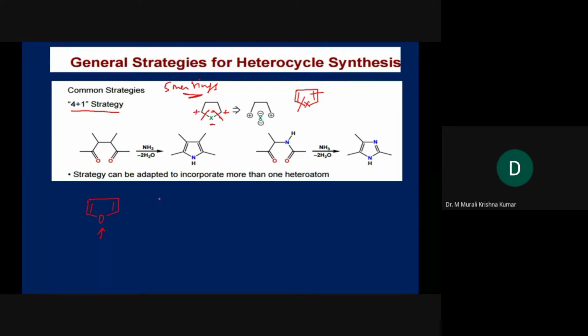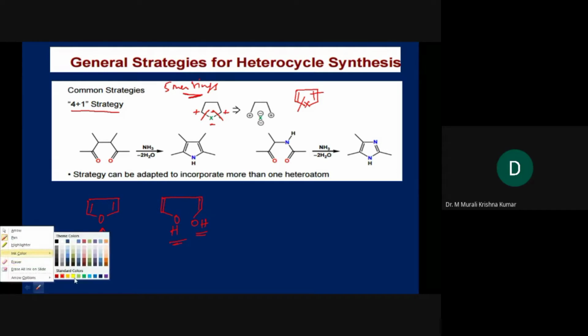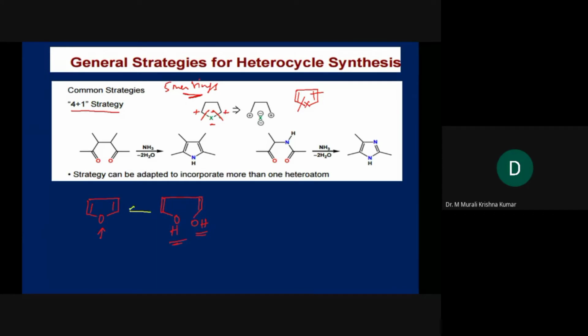How can you make an ether bond? Let's say we have OH on this side and OH on this side also. Then if you do simple dehydration, minus H2O, you would definitely get the corresponding furan.